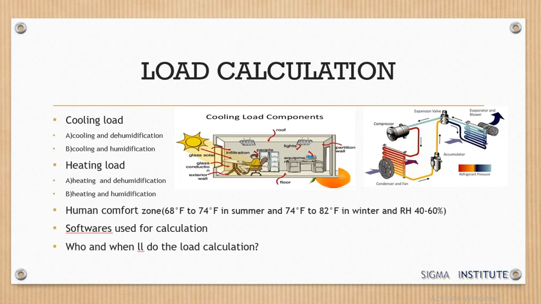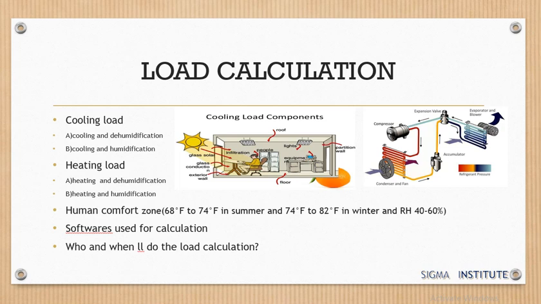The external sources are the radiation coming from the sun and the infiltration, and the internal sources are heat gain through lighting, people, equipments, partition, and we can also assume heat gain through kitchen appliances if there is a kitchen. All this heat generated, we can call it a load on the space.